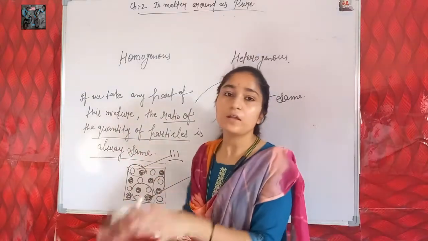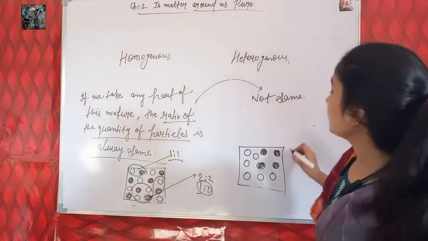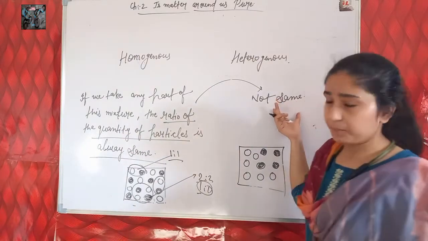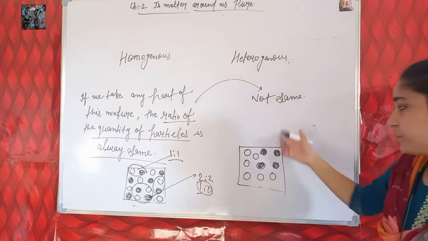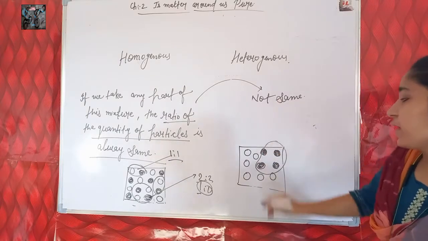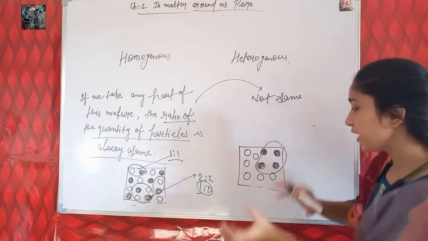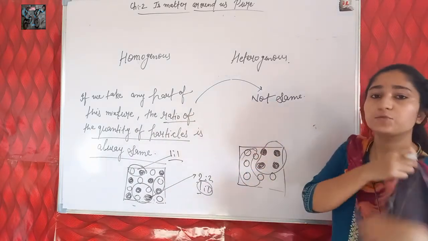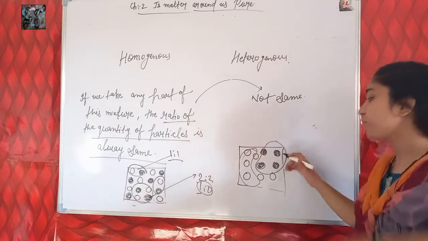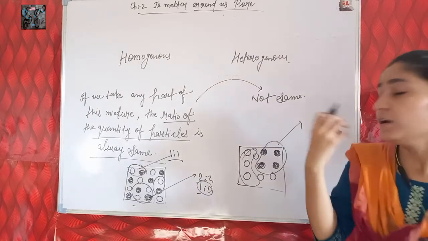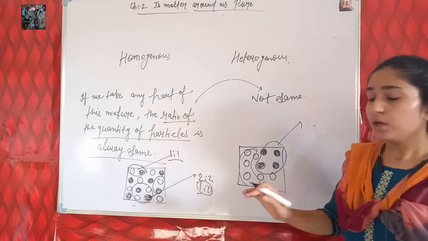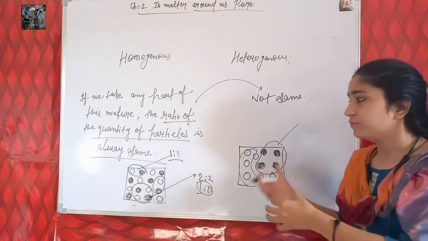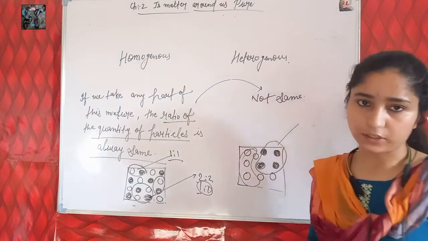This is what uniform composition means. In this mixture, the ratio of the quantity of particles is not the same. The quantity of these types of particles is more here, while the quantity of other types of particles is more here. These particles are not equally distributed, so the ratio is not the same. If we try to find the ratio, each time we get different ratios.